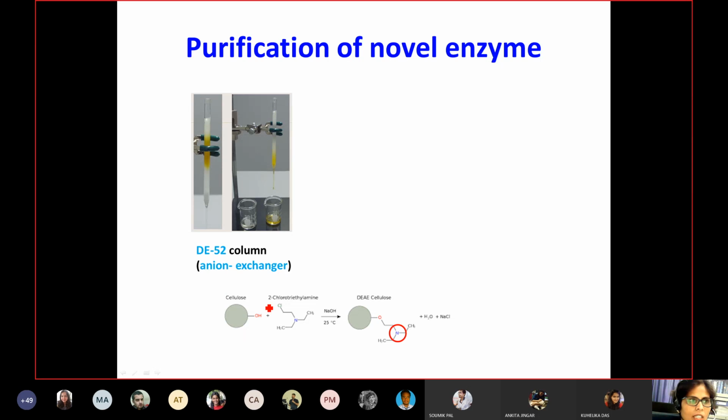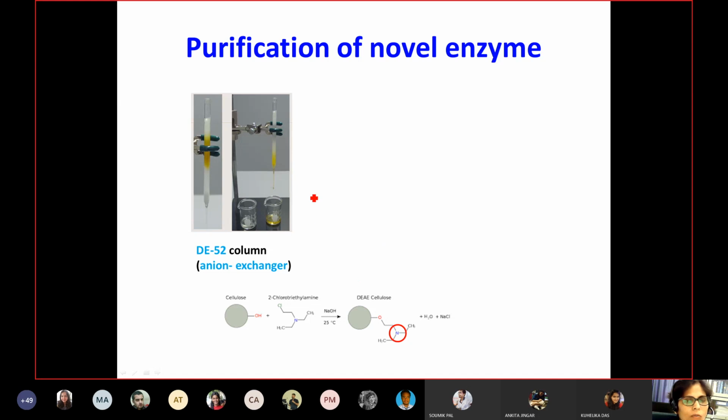For example, cellulose is combined with 2-chloro triethylamine. When they combine together in an alkaline mixture, they give rise to your DEAE cellulose column. And this is positively charged because of the presence of the protonated amine group here.